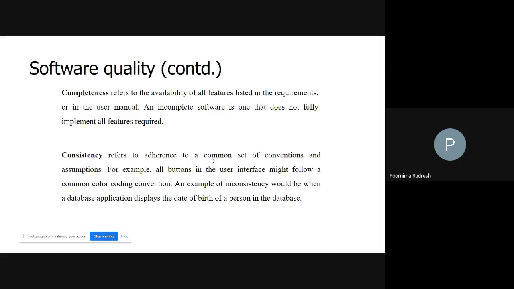A dialer. By using that application, I'm going to call my friend, or I want to call more than one friend in a single call by setting up a conference call, or if I want to make a video call, all these specifications must be satisfied there. Then I say that the product is a correct product. So hence correctness refers to the correct operation of the application.